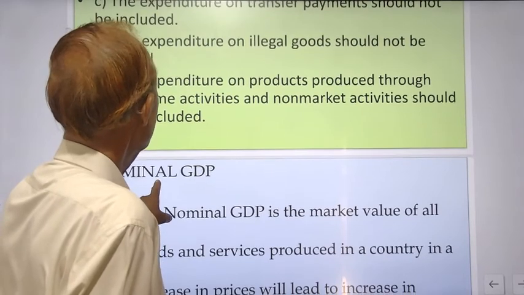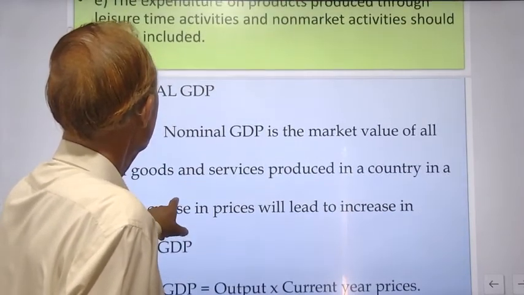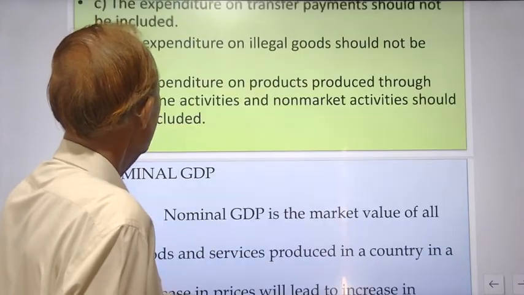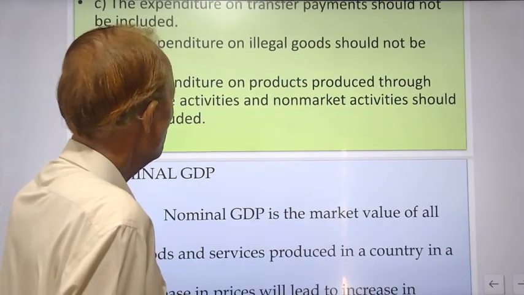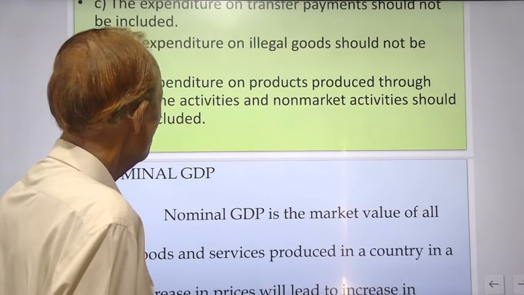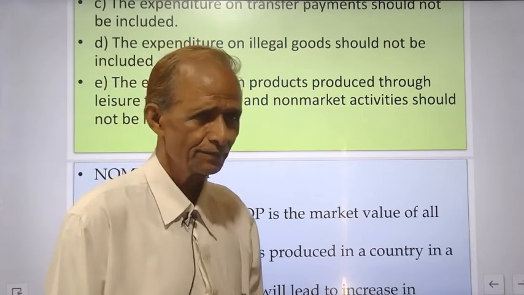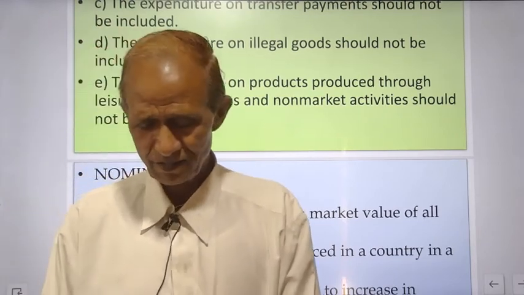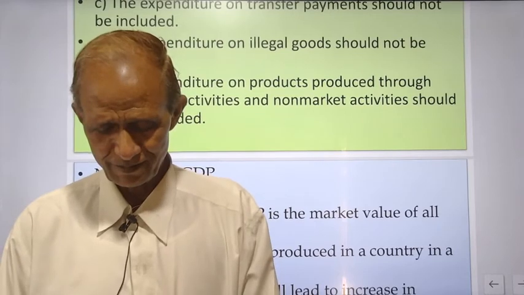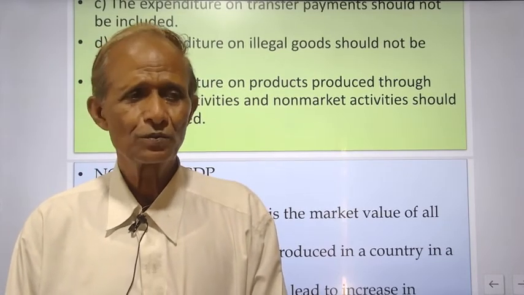The fifth item, the expenditure on products produced through leisure time activities and non-market activities should not be included. That is, you grow vegetables in your kitchen or in your house, this should not be included.